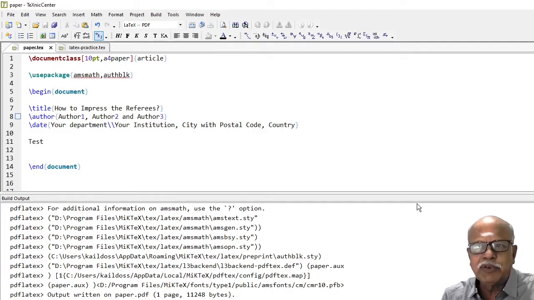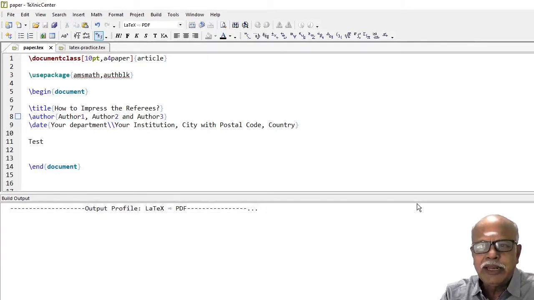The title of your paper is given with the command \title, "How to Impress the Referees", and then the list of authors. All the authors shall be listed in the command \author. The address or affiliation is given here in \date. This is so if all the authors contributing to this paper have got the same address.